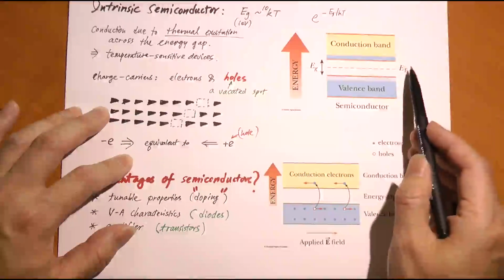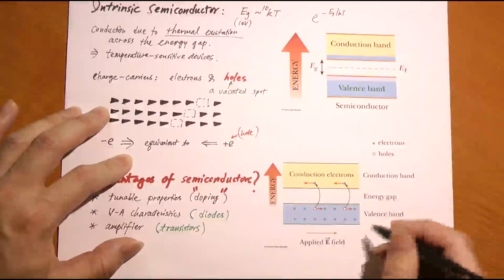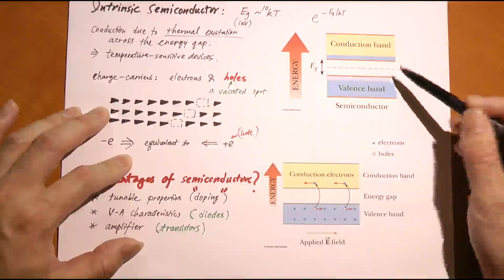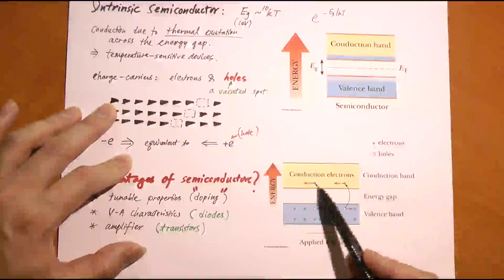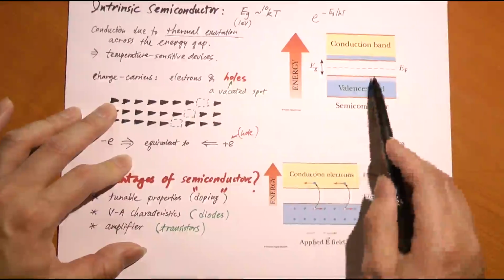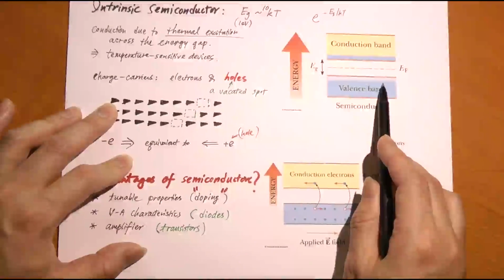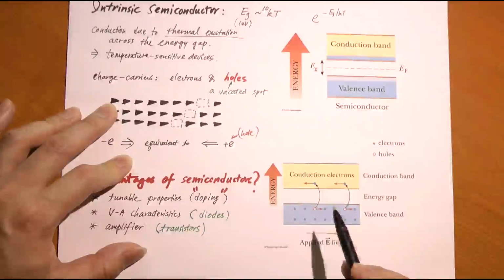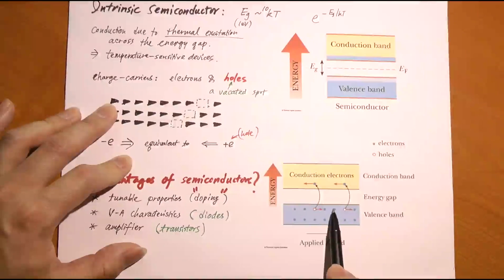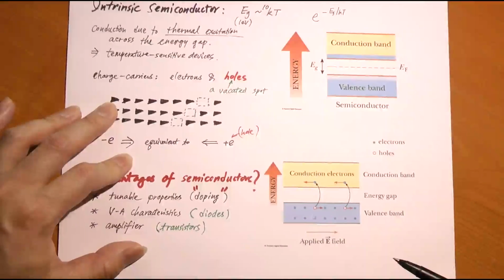So when you expose this semiconductor to an electric field, let's say the electric field points this way, both of these bands will contribute to electrical conduction, but they behave in a different manner. In the conduction band, you have some electrons coming from here. These electrons will move opposite to the electric field. In the valence band, you have these holes or empty sites. They will move along the direction of the electric field. So a hole behaves like an electron going backwards. So it behaves like a positively charged particle. You see, a positively charged particle going this way is equivalent to a negatively charged particle going that way when it comes to contributing to electrical current, right?